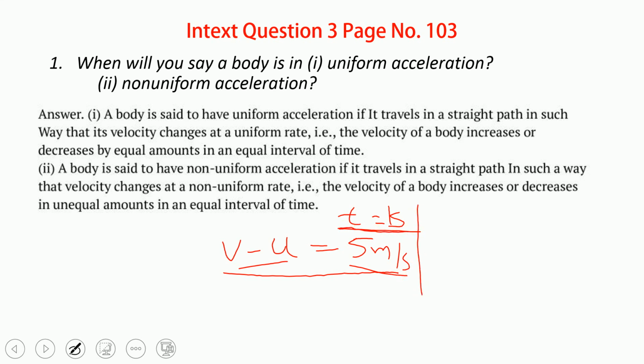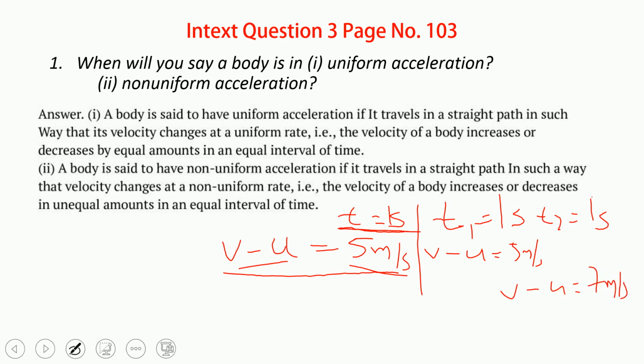Now non-uniform means v minus u will be different for equal intervals of time. Here the time remains the same. For example, t1 is equal to 1 second, and at that time v minus u is equal to 5 meter per second. Now the next time, t2 is again 1 second, the next second you are considering, and at that time v minus u is, suppose, 7 meter per second. Now look, even though we considered the same time interval, the change in velocity is different.